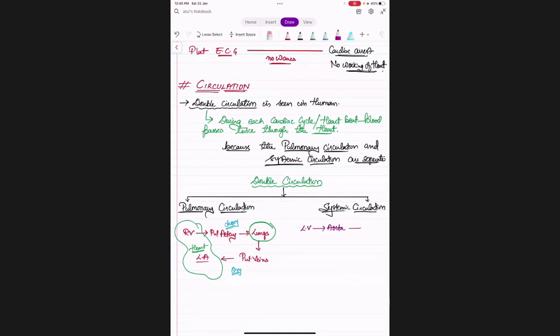arteries, it is going to the body parts. From body parts, with the help of veins, that is vena cava, again it is coming to which part? Right atria.